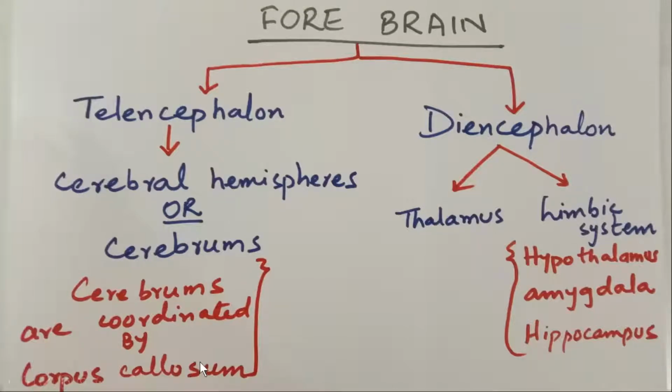Again, very important terminology. The corpus callosum is the part of the brain which is responsible for coordination of the cerebrums or cerebral hemispheres. These are the largest part of the brain, and we will discuss their function in detail in further slides. Now, the diencephalon is divided into two parts, the thalamus and limbic system. The limbic system consists of the hypothalamus, amygdala, and hippocampus.